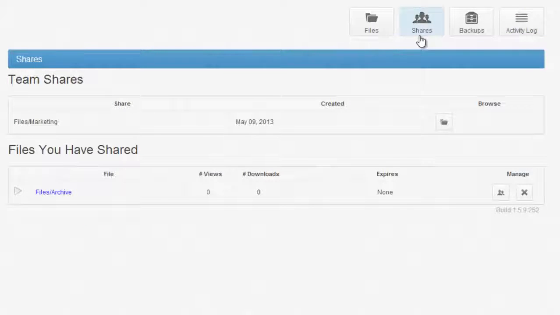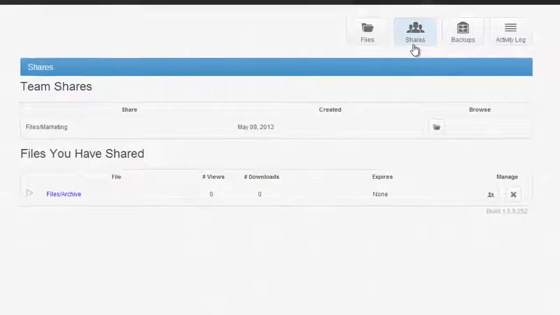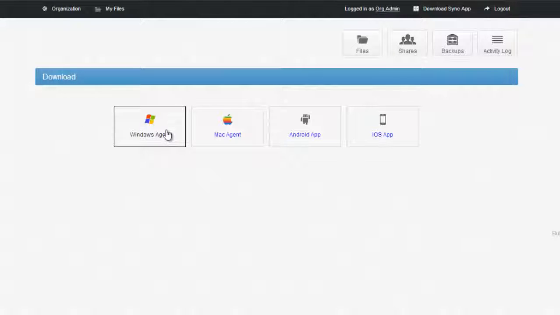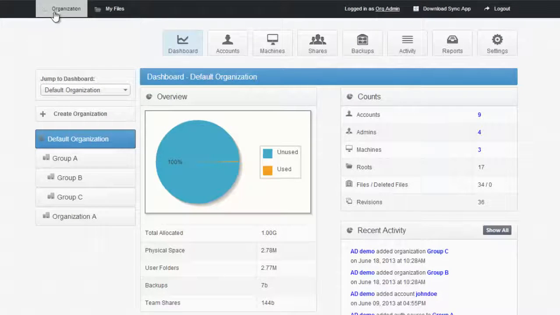Another way to share files is not just sending links, but users within the system can also be members of team shares. Team shares are more collaborative. If two users are part of the same team share, they can edit and collaborate on files in real time. One thing that makes Sync tool very different than other file sync, file share, and collaboration platforms is that Sync tool was designed to run as a service and not just run on PCs and MacBooks and mobile phones and tablets. Sync tool can actually be installed on file servers, can be installed on terminal servers.